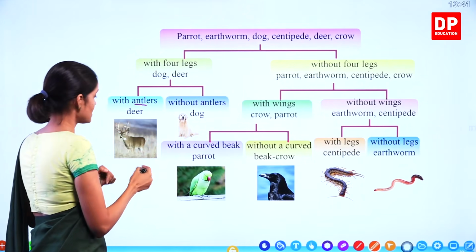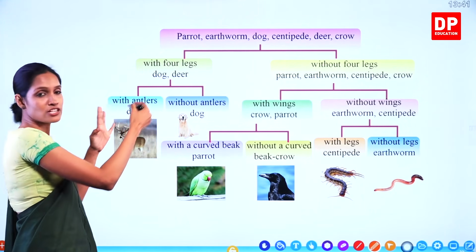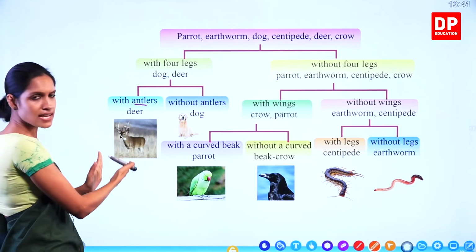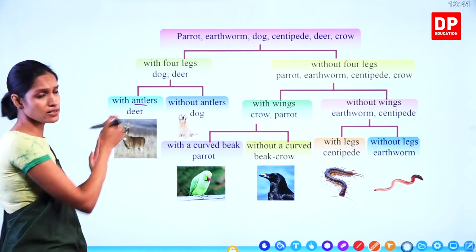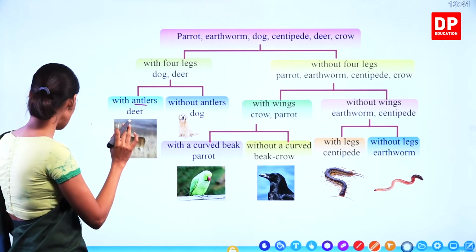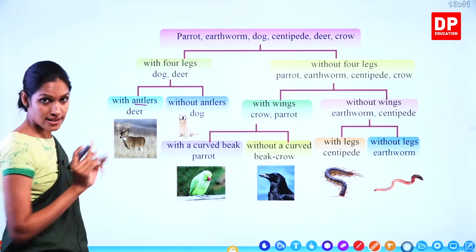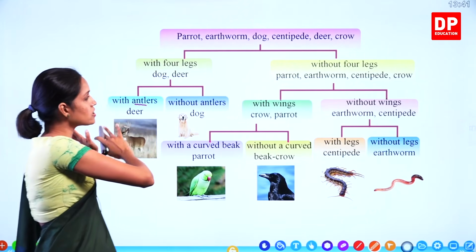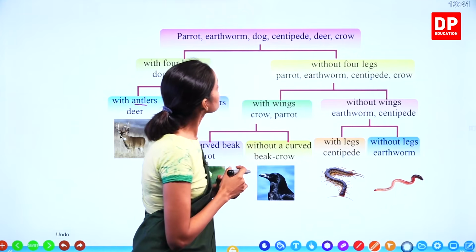So deer has antlers, dog doesn't have antlers. Now can you divide this side anymore, deer or dog? You cannot because only one animal is present at the end of each branch. Understand, children? So that is the end of that side, and we are moving to the other side.